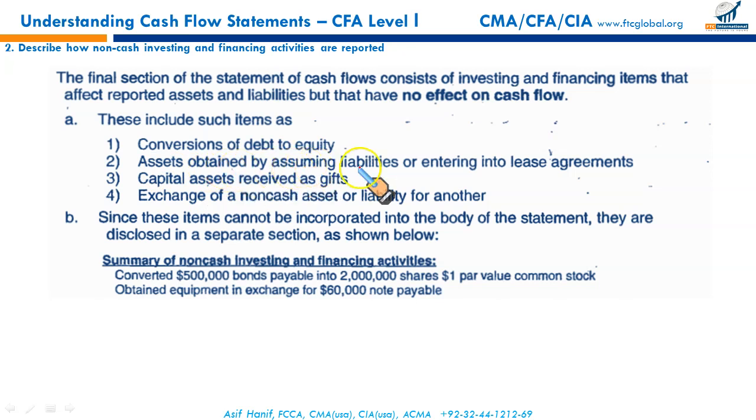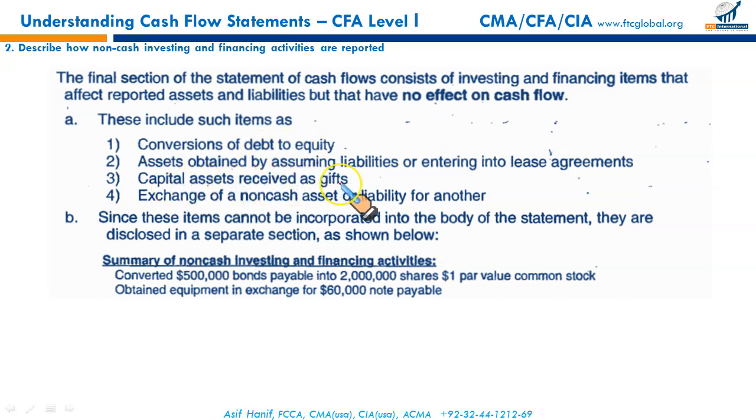Assets obtained by assuming liabilities. You issued bonds as a consideration to acquire a long-lived asset like a property. So assets obtained by assuming liabilities or entering into lease agreements, these are non-cash transactions. The composition of assets and liabilities is changing, but no cash is coming in, no cash is going out. Debt is being converted to equity. No cash is changed. There is no impact on cash.